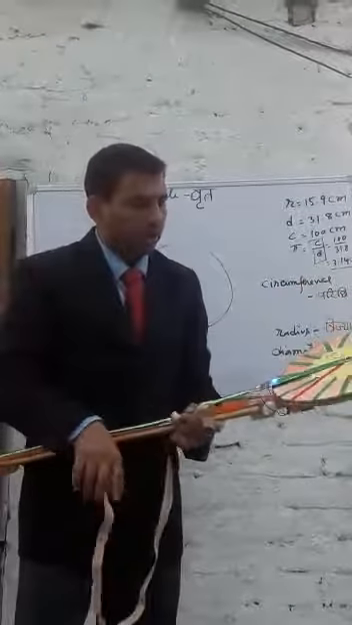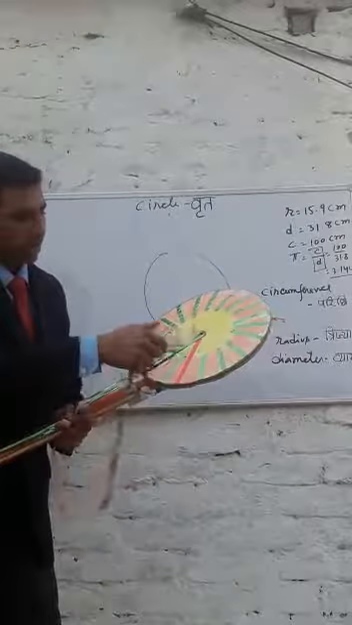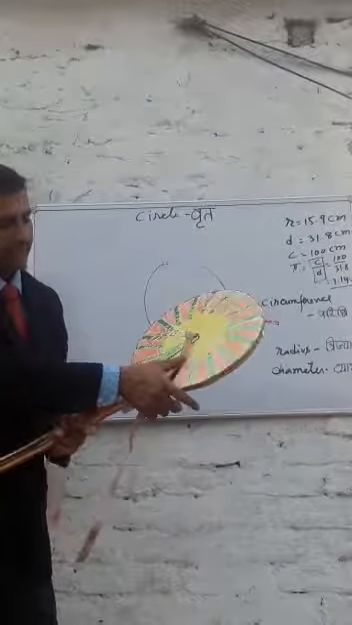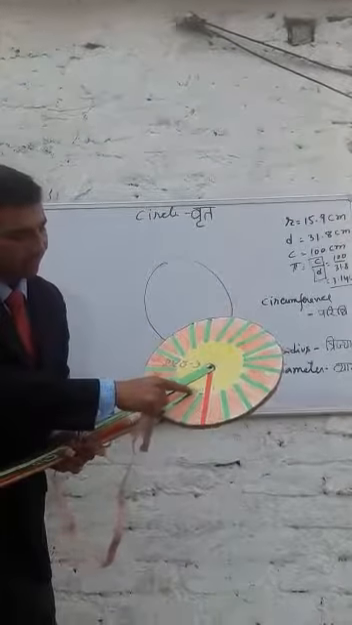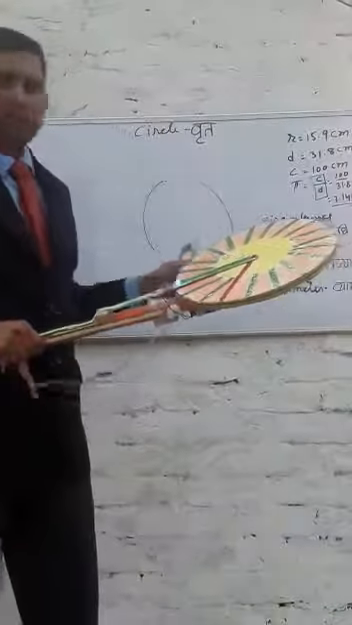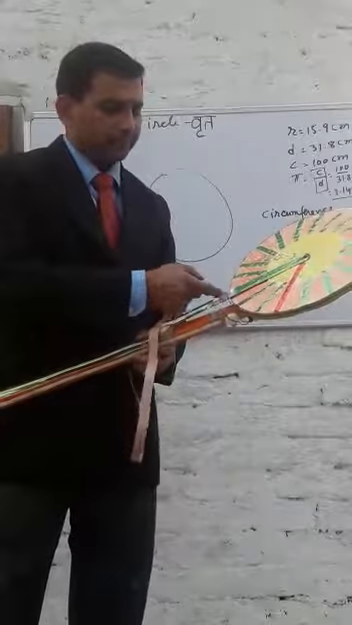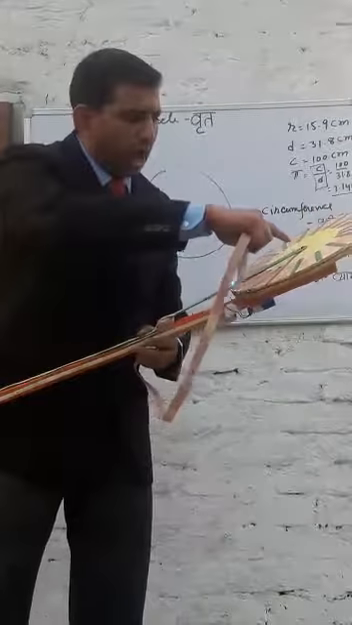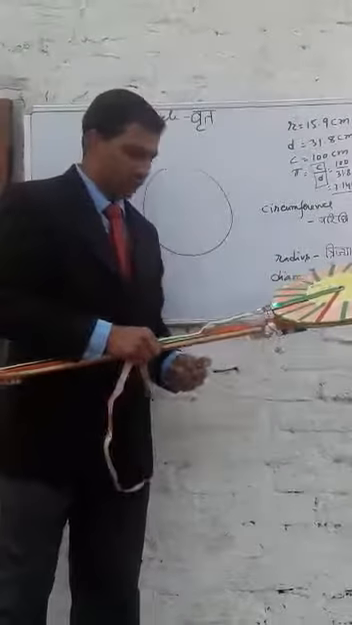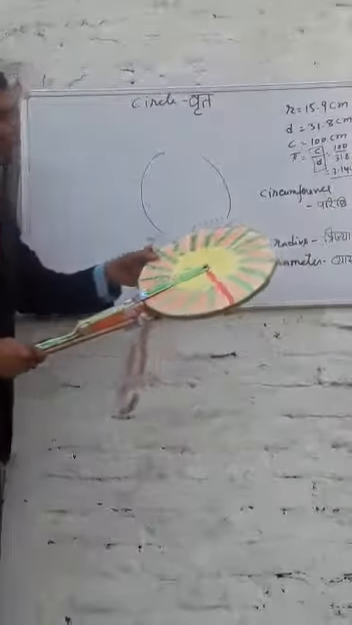Now from this point to this point, if you measure with the scale or with this tape, you will find that this is approximately 15.9, and that will be the radius, trijya, as it is called in Hindi. And if we double this line, that will be the diameter. So dear students, don't be confused by this simple playing instrument.